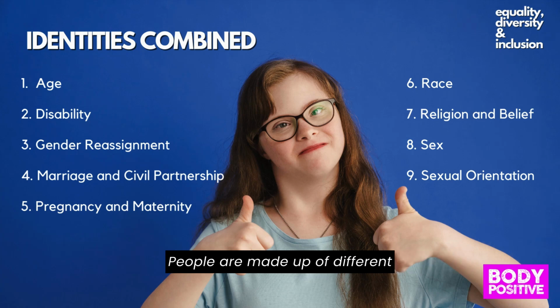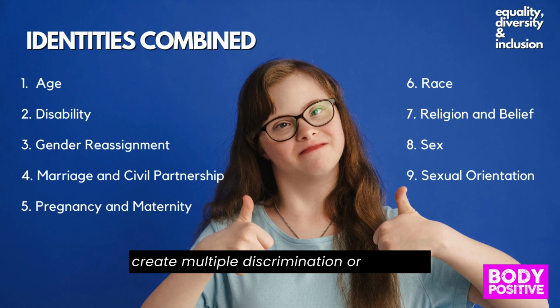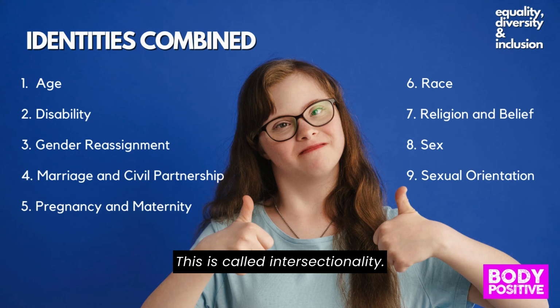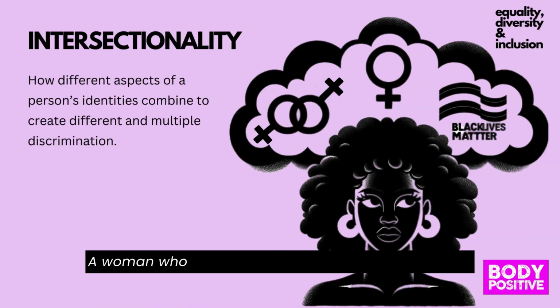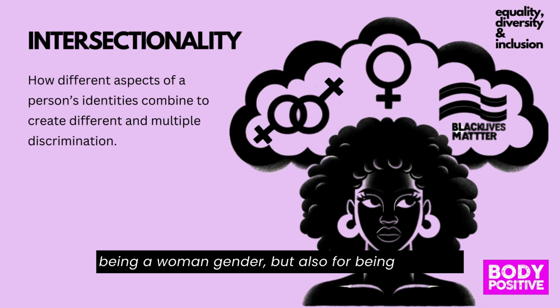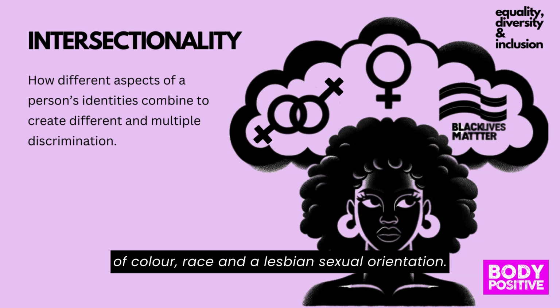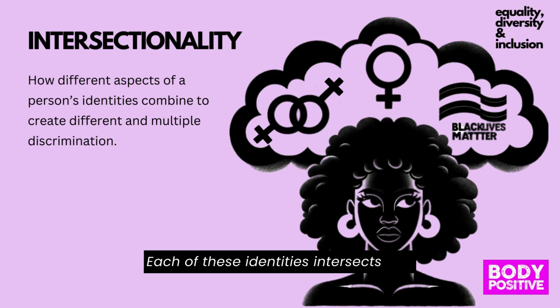People are made up of different identities and these can combine to create multiple discrimination or privilege. This is called intersectionality. A woman who is also a person of color and a lesbian. In this case, she may face discrimination not just for being a woman, gender, but also for being a person of color, race, and a lesbian, sexual orientation. Each of these identities intersects and contributes to her unique experiences.